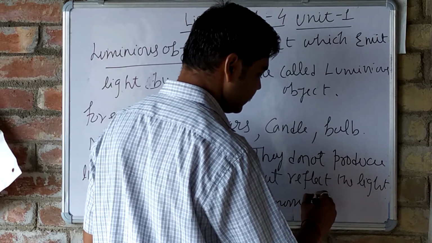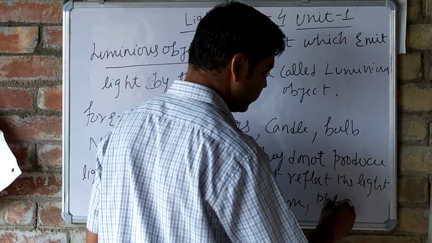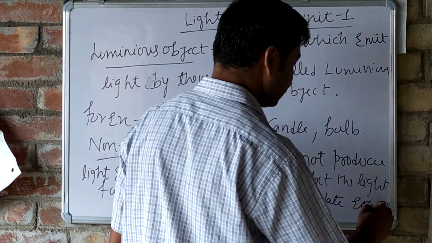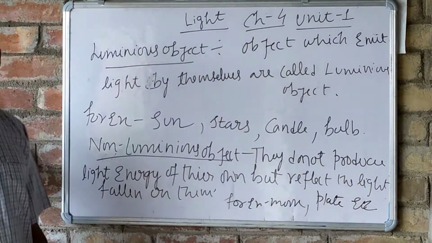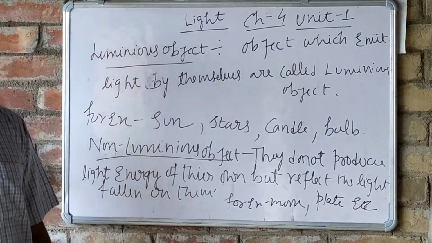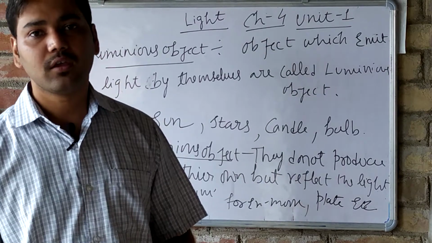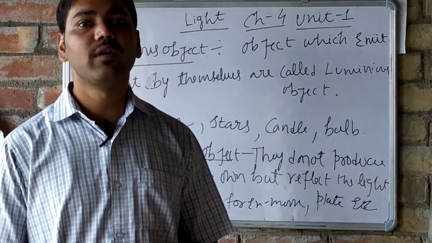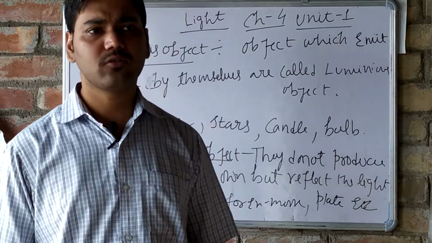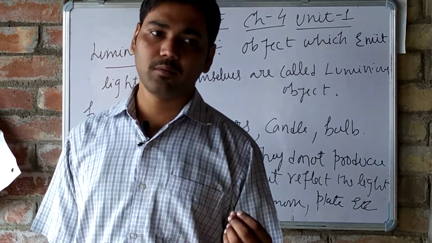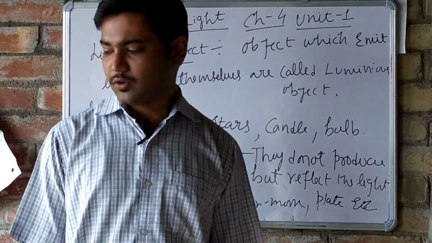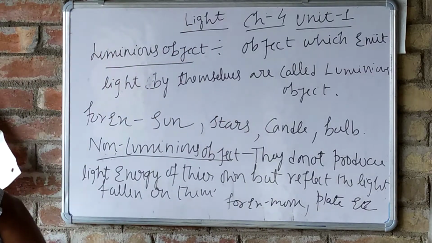artificial man-made things like a plate and all, they also reflect the light energy falling on them. Okay, so these are the etceteras. These are known as non-luminous objects. So what are they? Moons, plates, vessels, and some other objects which do not have their own light but reflect the light energy falling on them. All these are known as non-luminous objects.